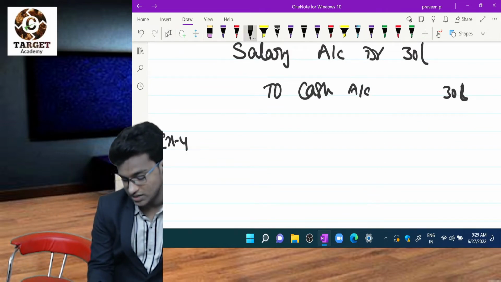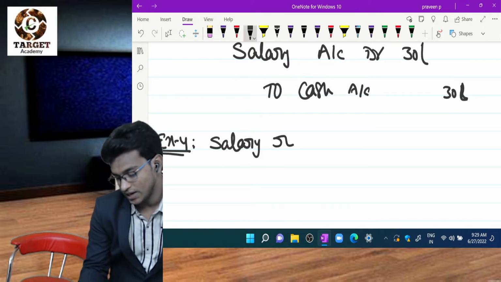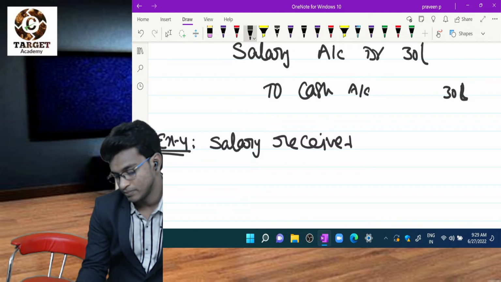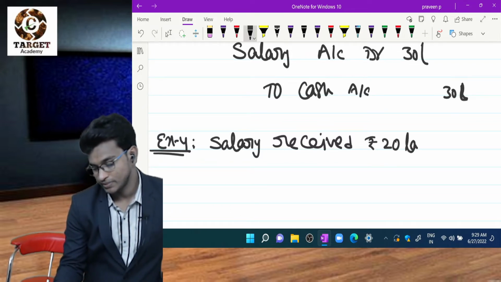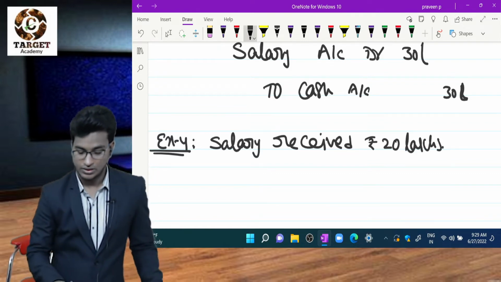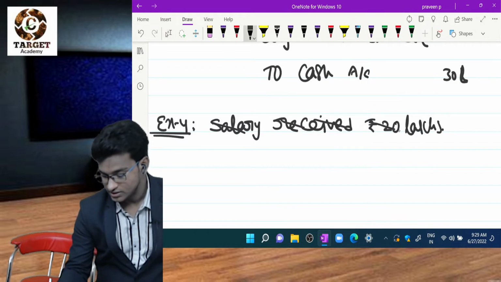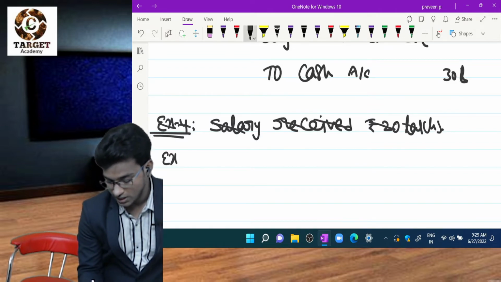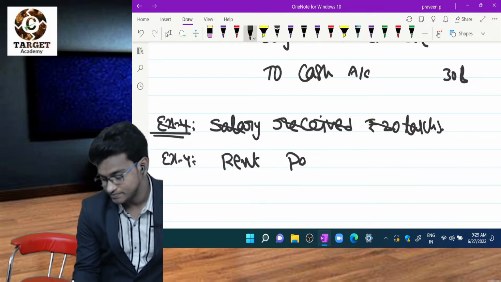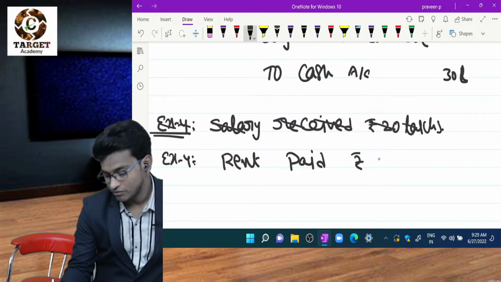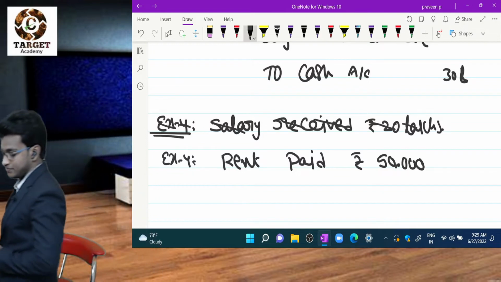So I'll give example number 4. Salary received, 20 lakhs. I'm sorry. This is not example number 4. Example number 4 is rent paid, 50,000. Yes, give me the journal entry.